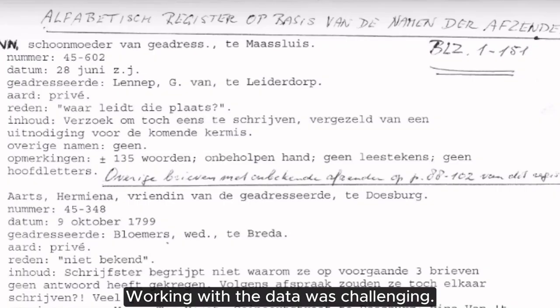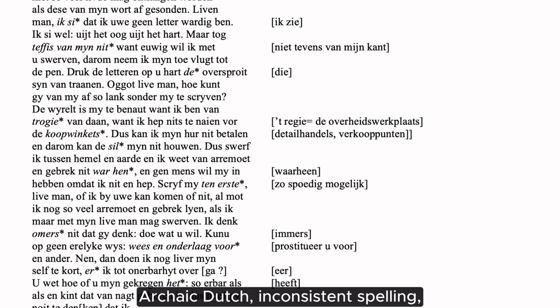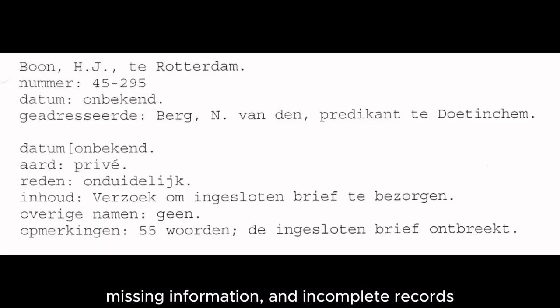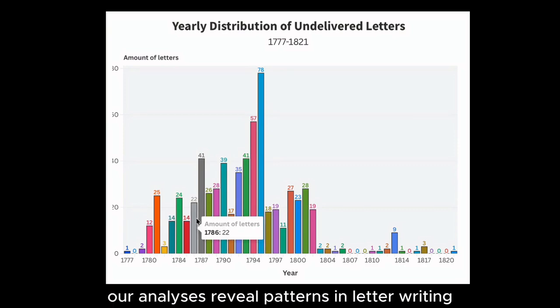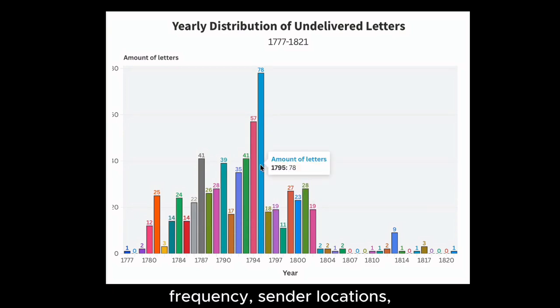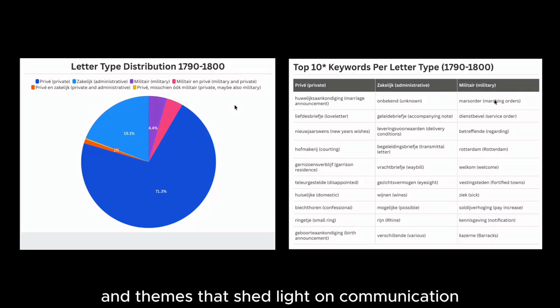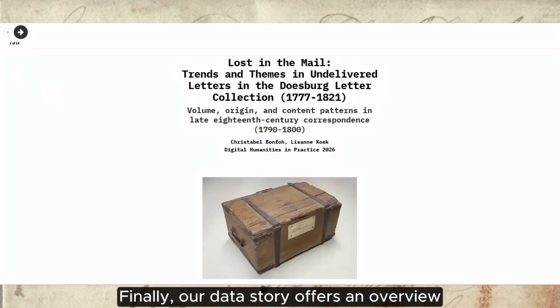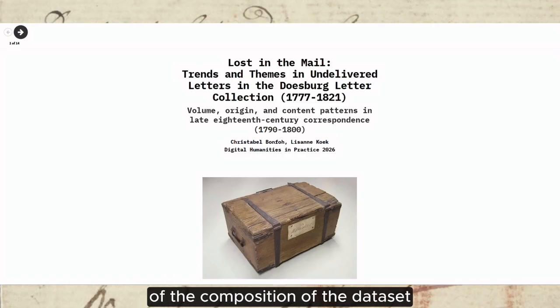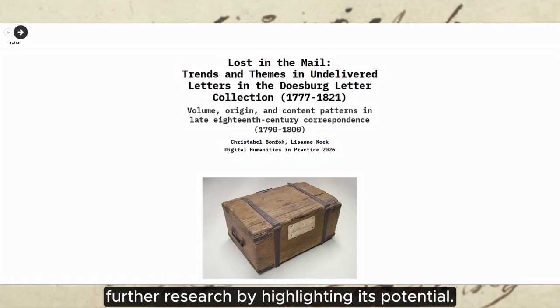Working with the data was challenging. Archaic Dutch, inconsistent spelling, missing information, and incomplete records required a lot of work and manual fixes. Despite these challenges, our analysis revealed patterns in letter writing frequency, sender locations, and themes that shed light on communication in the 1790s. Finally, our data story offers an overview of the composition of the dataset and aims to encourage further research by highlighting its potential.